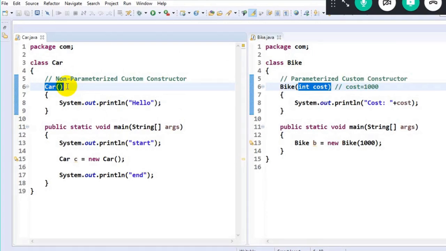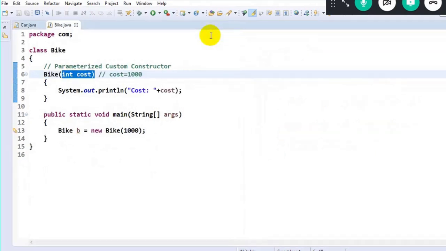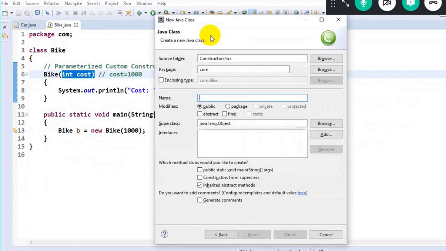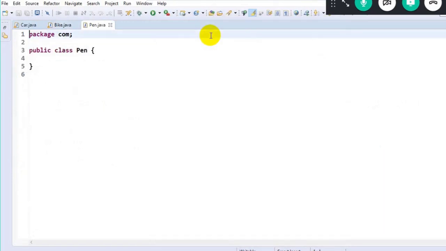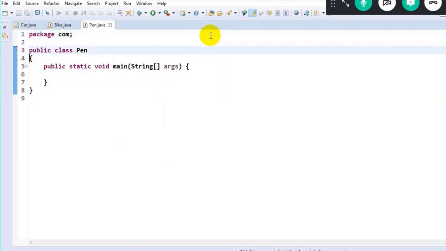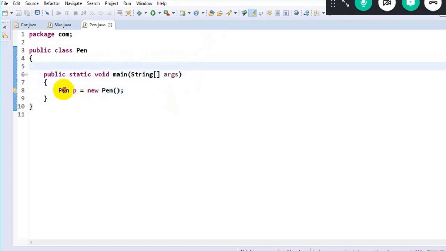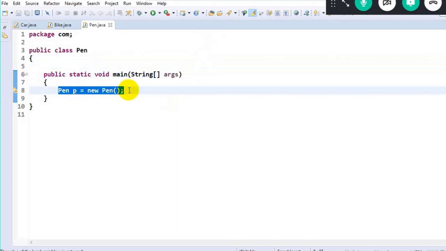So these are the few things which we are supposed to understand. Now, one more instance I'll give you. I have a class called pen, and I will have my main method, wherein the execution will always begin. So I have a class and a main method, and my execution will always start from the main method. What I do is create an object. Now, when I create an object here, simultaneously the constructor will get executed. When I create an object, this is nothing but a constructor call. The constructor should get executed.